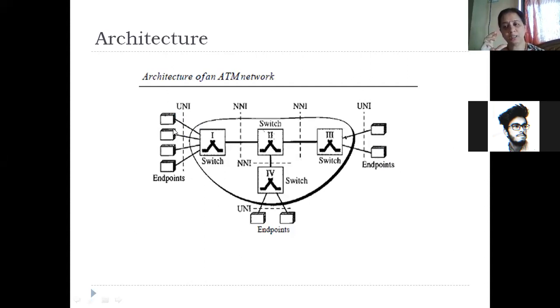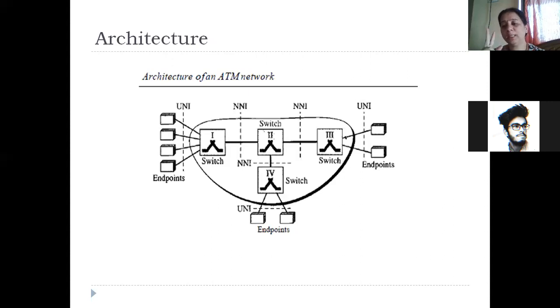And from each device, there can be multiple connections. One switch can handle multiple connections. For example, this switch is connected to 4 other devices. So how do we identify the devices, how do we know which device a packet is coming from? In ATM networks, particularly in virtual circuits, there is an identifier, a number which identifies the connection, which is called VCI, virtual connection identifier. And many such VCIs will transmit through one path. That path is called VPI, virtual path identifier.